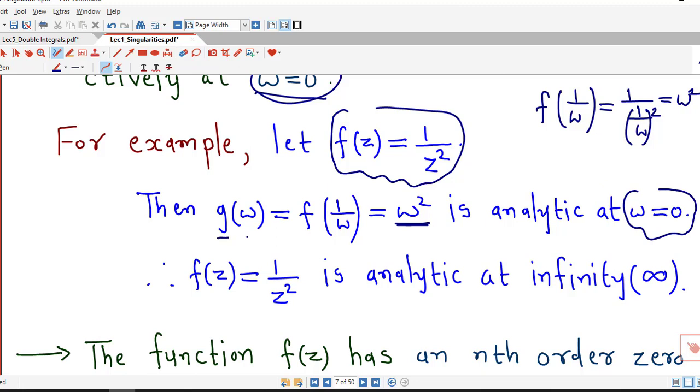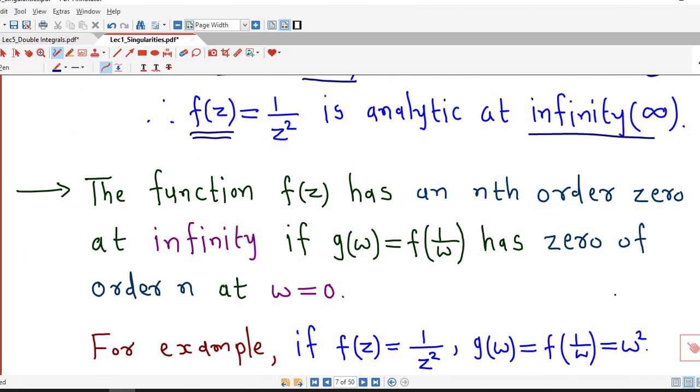So the function g is defined as f of 1 upon w and is analytic at w equal to 0, therefore this function f of z is analytic at infinity. Similarly, we can decide whether infinity is a 0 of f of z or not.